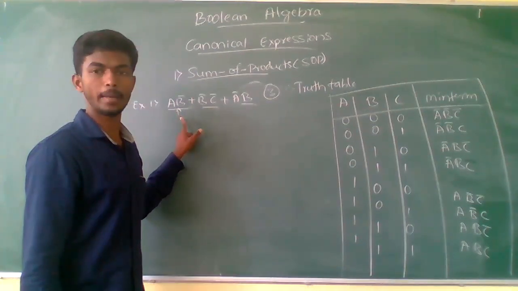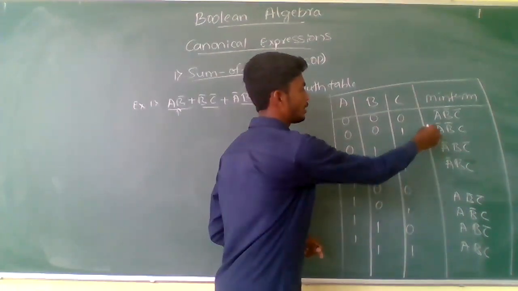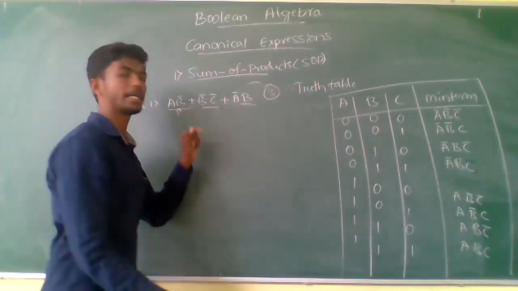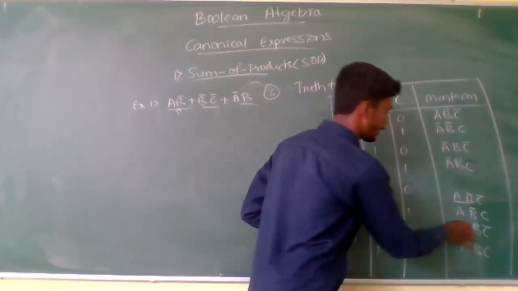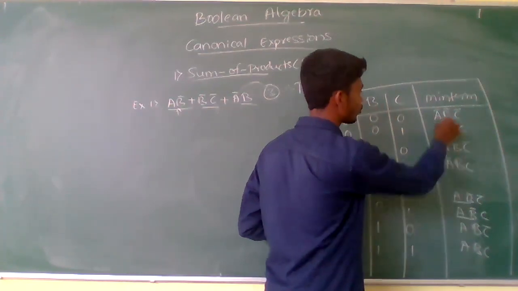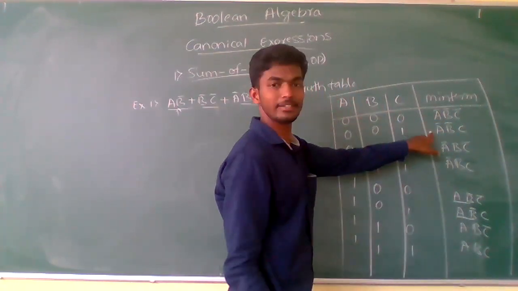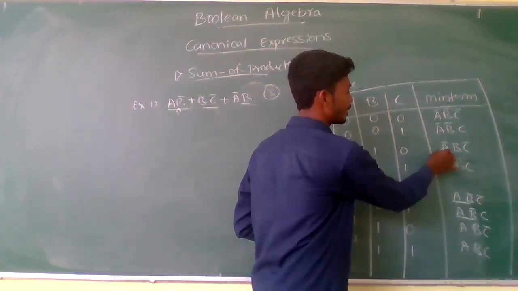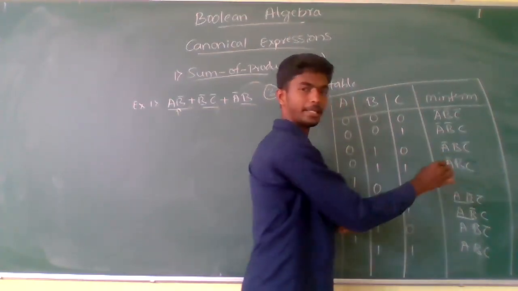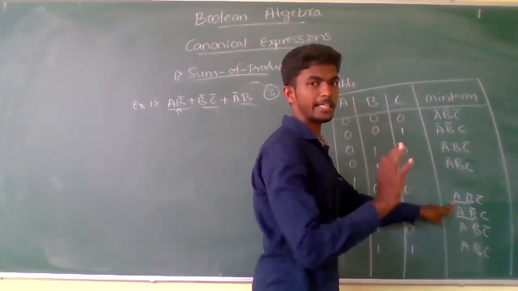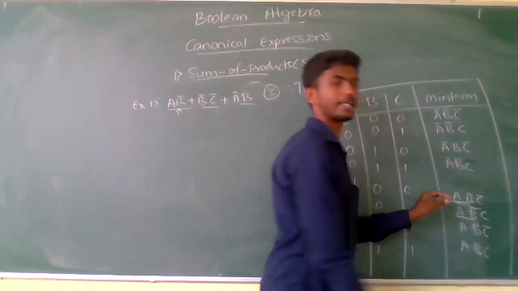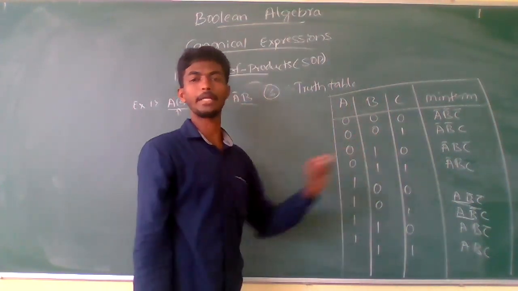For A, B complement, just observe wherever A, B complement is available. There is no A complement, B complement here, we need just the terms containing the product term A, B complement.